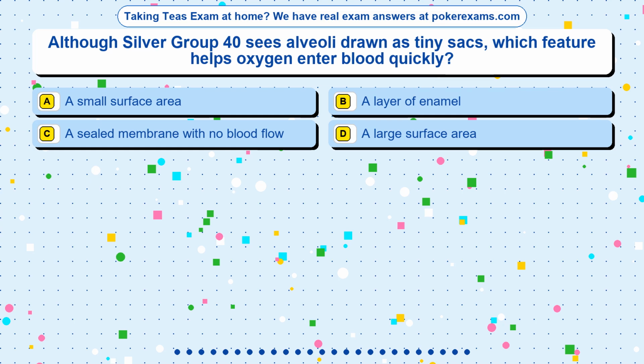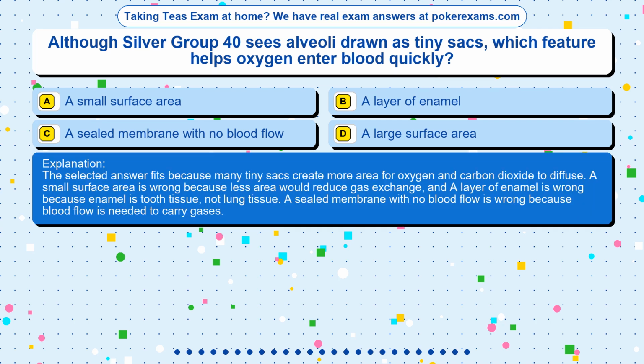The correct answer is option. The selected answer fits because many tiny sacs create more area for oxygen and carbon dioxide to diffuse. A small surface area is wrong because less area would reduce gas exchange, and a layer of enamel is wrong because enamel is tooth tissue, not lung tissue. A sealed membrane with no blood flow is wrong because blood flow is needed to carry gases.